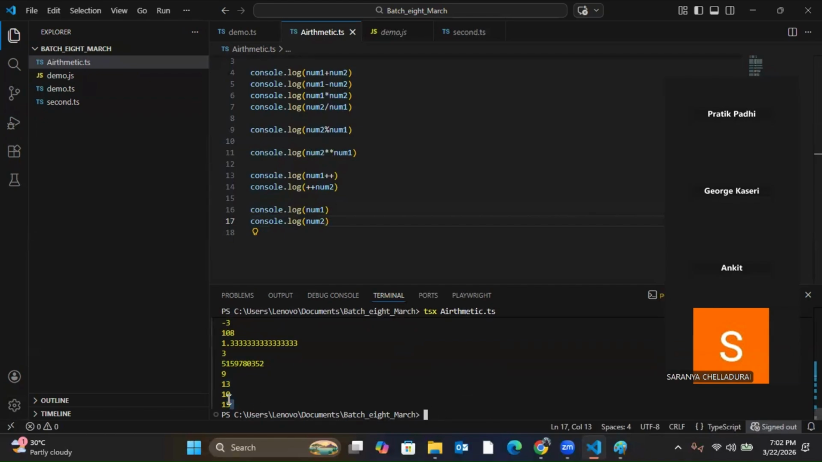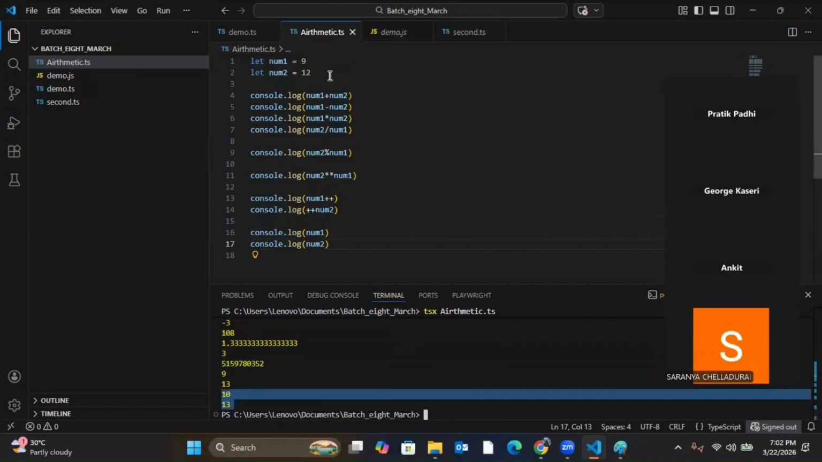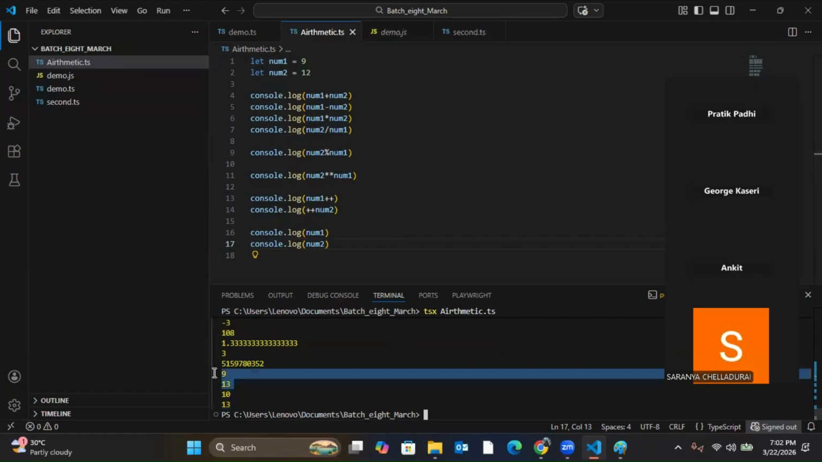So it is printing 10 and 13. That means 9 plus 1 is 10, 12 plus 1 is 13. So it has incremented the value for that particular variable. But when I printed, for the first time it is printing 9, 13. That was for 9, it is printing 9. Why?